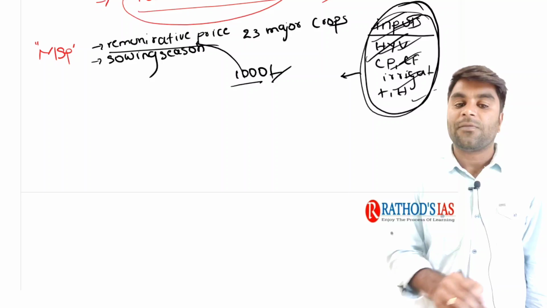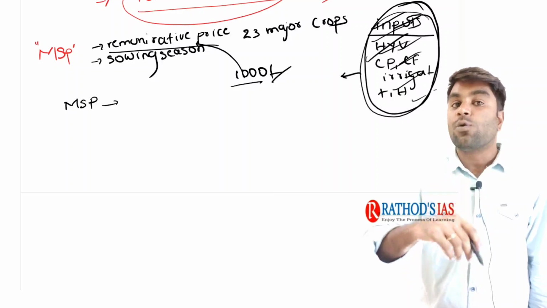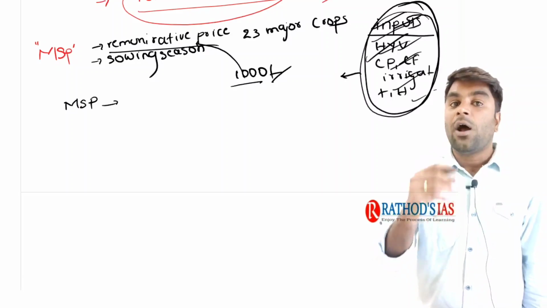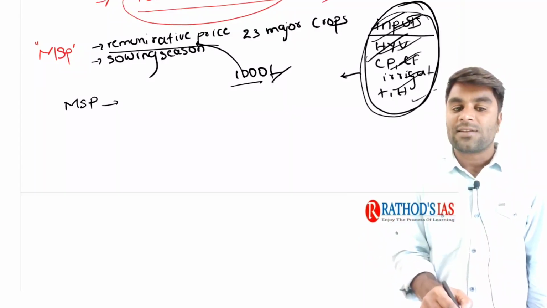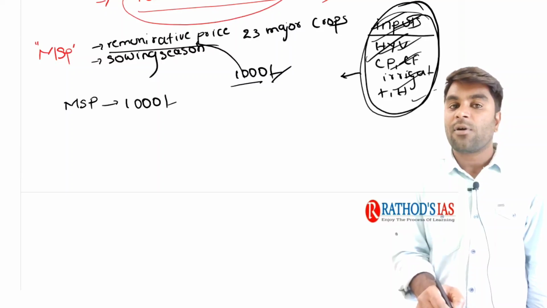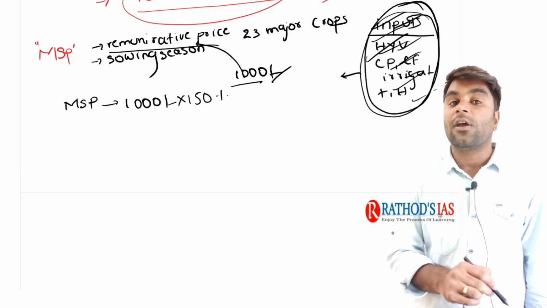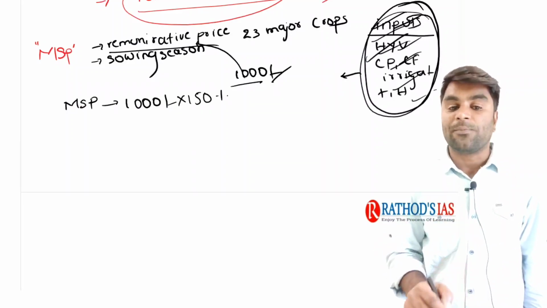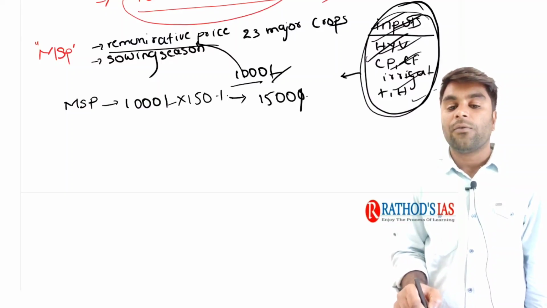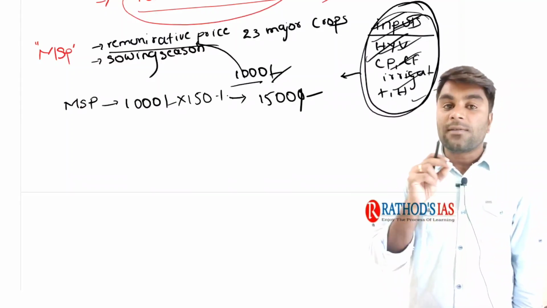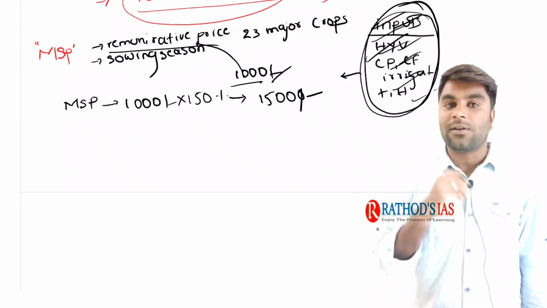Now, what's the formula? MSP, as I said, is a remunerative price. It is over and above the cost of production. The question is, how much percentage over and above the cost of production is MSP? In our example, the cost of production for the agriculture is 1000 rupees. MSP is declared currently in India as 150% of the cost of production. So, 150% of 1000 rupees is 1500. MSP is nothing but 150% of the cost of production.